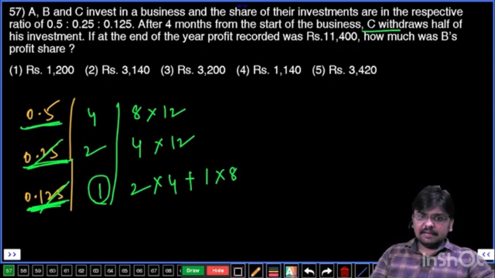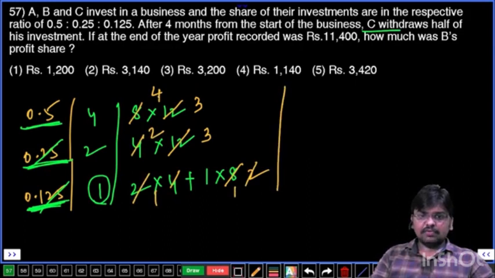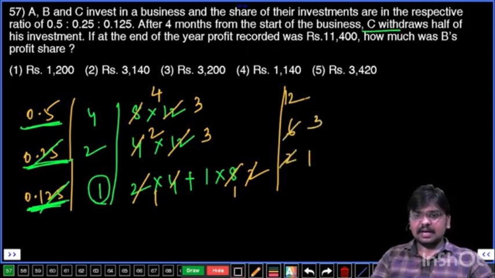Now let's cancel with 4 everywhere. You can cancel with 4, right? So 4 3 times, 4 3 times, 4 ones are 4, 2 times. Now let's cancel with 2. 2 4 times here, 2 2 times here, 2 ones are, and 2 ones are. Now finally, 4 into 3 is 12, and 2 into 3 is 6, 1 plus 1 is 2, and you can make it as 1 time, 3 times, and then 6 times.